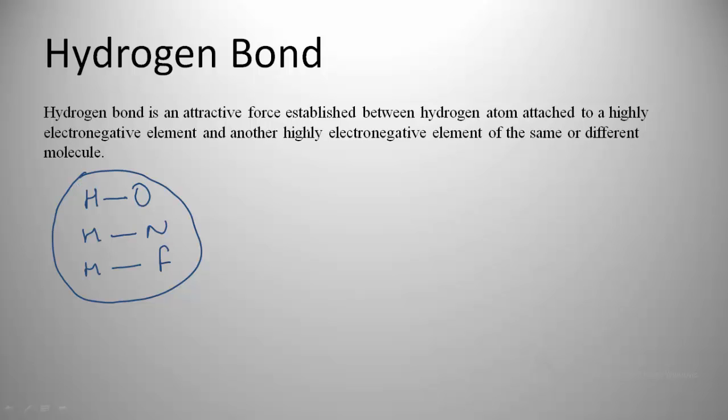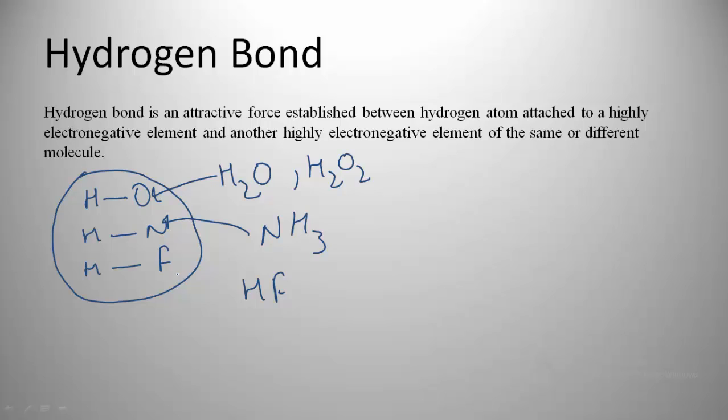So if a molecule contains any of these three types of bonds, then only hydrogen bonding is possible, otherwise not. Like we have the water molecule, there is an OH type bond, so hydrogen bonding will take place. Same in hydrogen peroxide. In ammonia we have an NH bond, so hydrogen bonding would be there. In hydrogen fluoride we have an HF bond, so hydrogen bonding would be there. And if we talk about CCl4, there is neither a hydrogen-oxygen bond, nor a hydrogen-nitrogen bond, nor a hydrogen-fluorine bond, so there won't be any hydrogen bonding. So in order to show hydrogen bonding there should be a hydrogen atom attached to oxygen, nitrogen, or fluorine at least. Only then is the bonding possible, otherwise not.